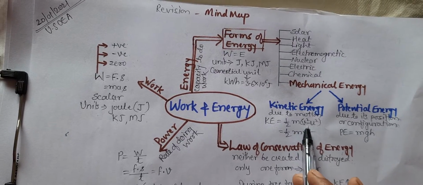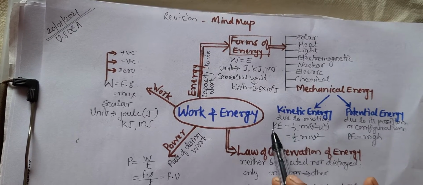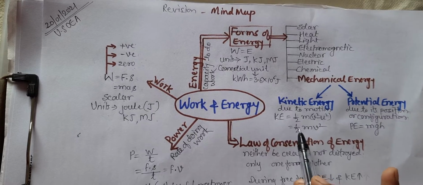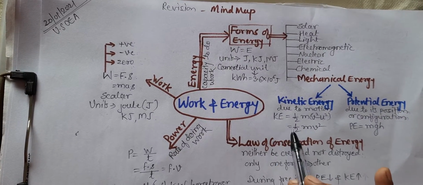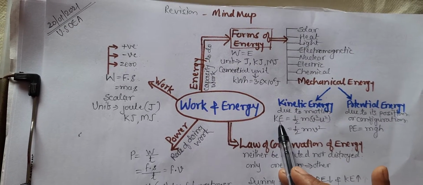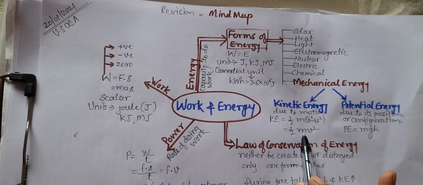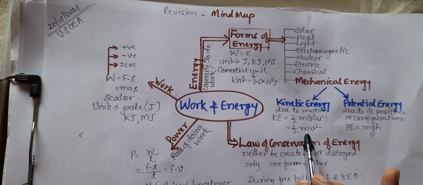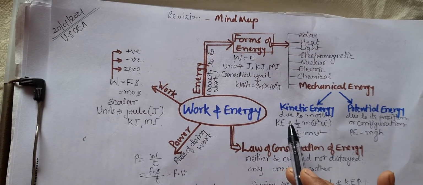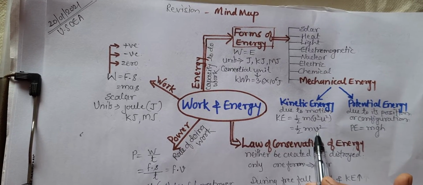If a problem is given in which the velocity is changing, then you can find the kinetic energy by this formula. If it is starting from rest, then you can find the kinetic energy using this formula. From this formula we can see that kinetic energy is directly proportional to the mass. It means that however many times the mass increases, that many times the kinetic energy will also increase. It is directly proportional to the square of the velocity.